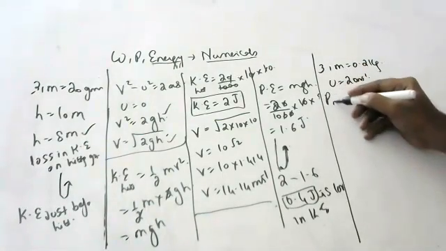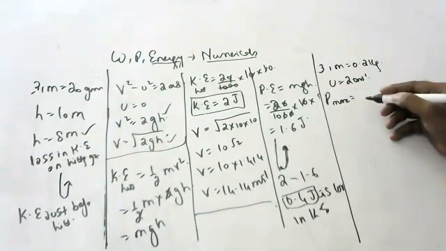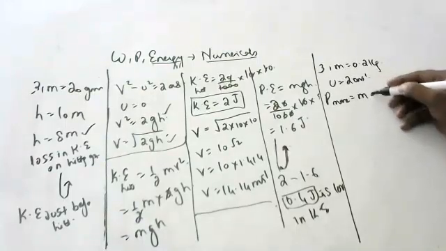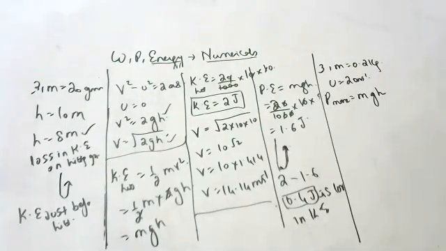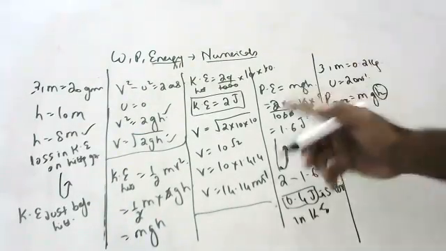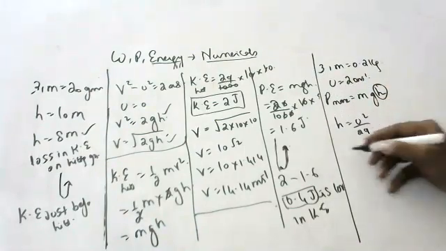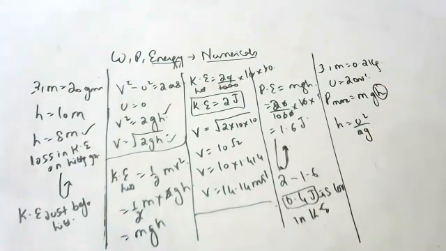Maximum potential energy. Children, what is the formula for potential energy, anyone? mgh. Very good. So h is the maximum height. What is the maximum height formula, children? h is equal to u square by 2g. The maximum height formula is u square by 2g.